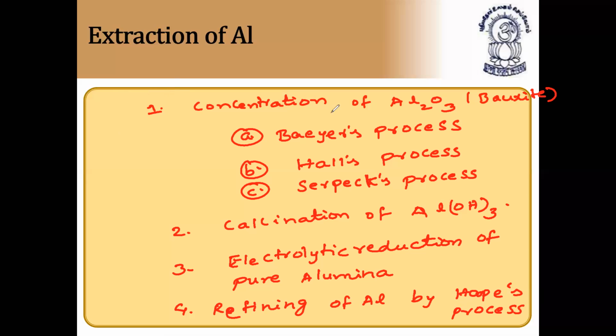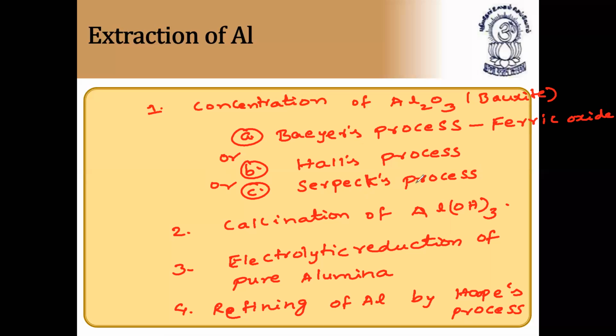So the first step is the concentration of aluminum oxide, that is bauxite ore. It can be done by any of these processes, A or B or C, depending on the type of impurity. First, we have the Bayer process. This process is mainly applied to bauxite ore containing ferric oxide as the chief impurity. So if bauxite contains ferric oxide as impurity, we'll use the Bayer process.